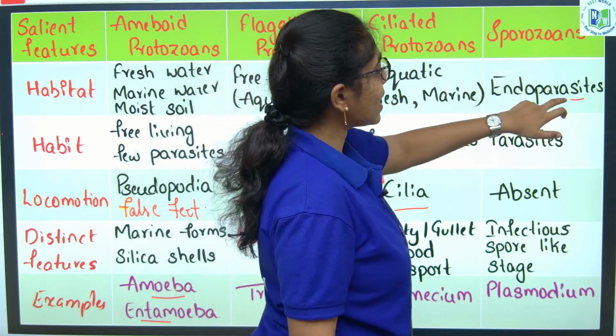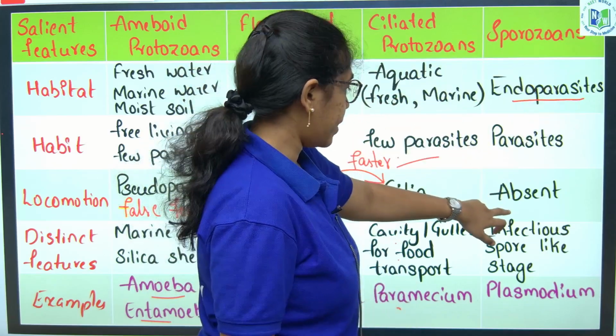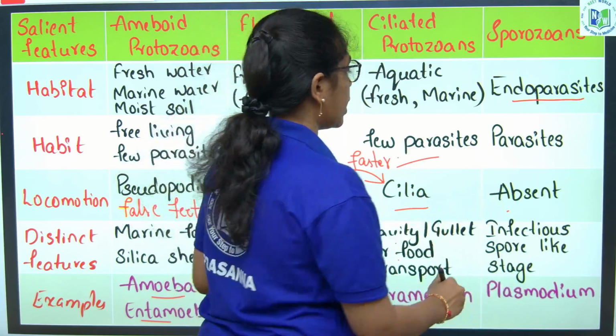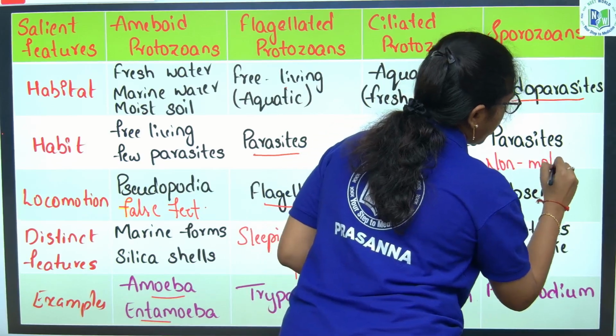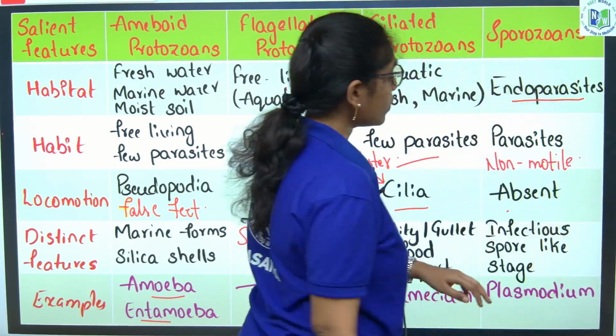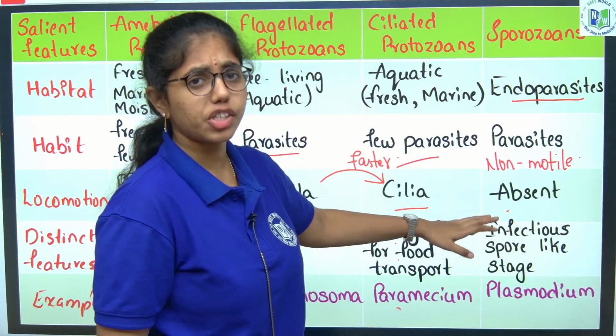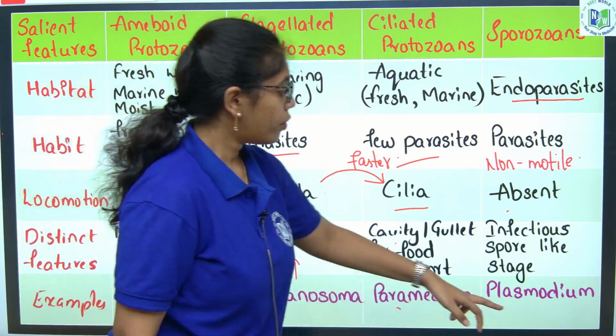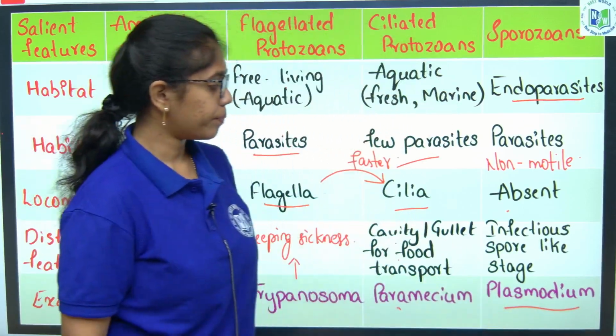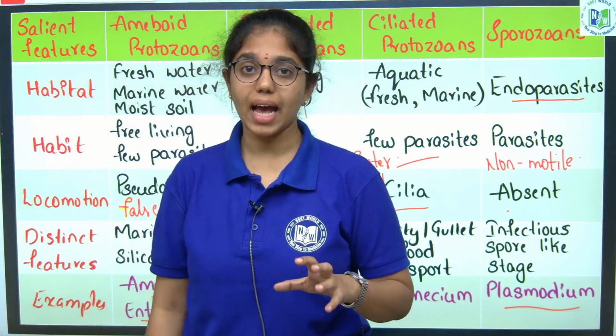Sporozoans act as endoparasites and locomotory structures are absent, that is why they are non-motile. They have an infectious spore-like stage, which you will see in the life cycle of the malaria disease. For example, Plasmodium. With this, the concept is done.